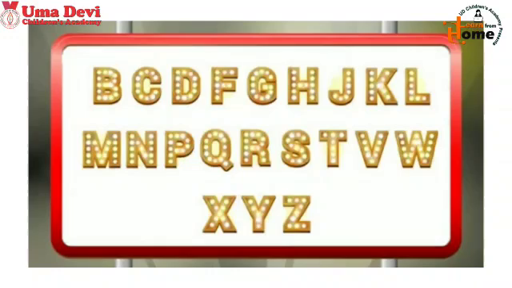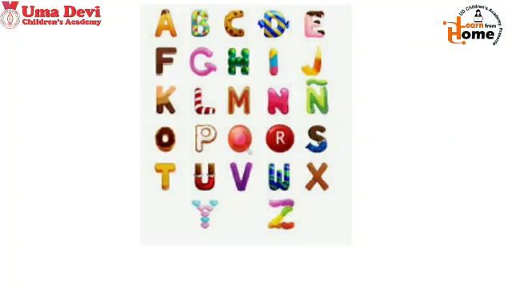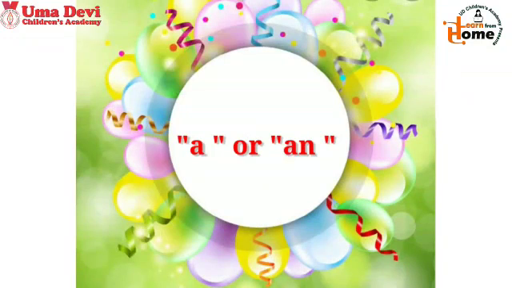Now tell me, what are called these remaining letters? Consonants. Very good. So these remaining letters are called consonants. Tell me, how many consonants are there in the English alphabet? 21. These 21 letters are called consonants. Now let's see use of a or an.